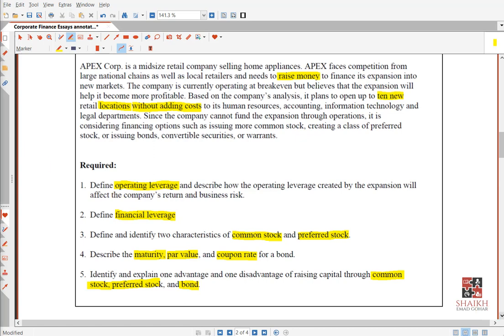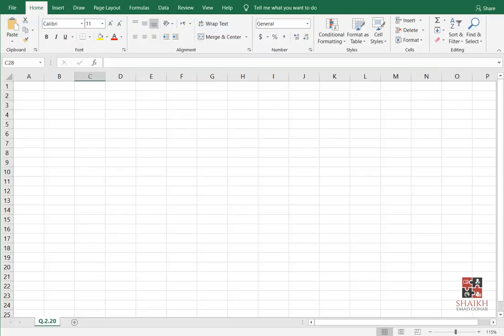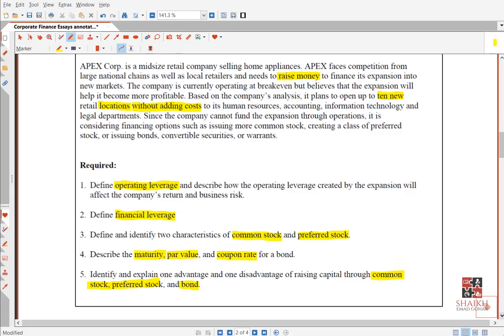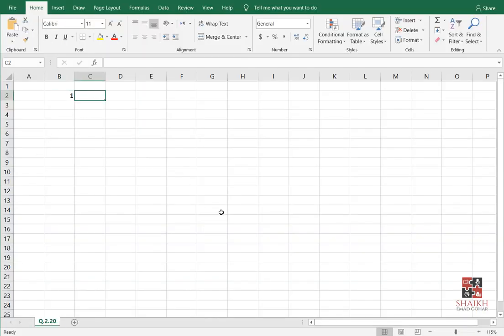So my friends, let's start number one. They are asking you to define operating leverage and describe how the operating leverage created by the expansion will affect the company's return and business risk. Two things, huh? So let's see. When you write about the first requirement, first of all, they are asking you to define operating leverage. So you can quickly define it. You can say it is the use of fixed operating costs to increase profitability.